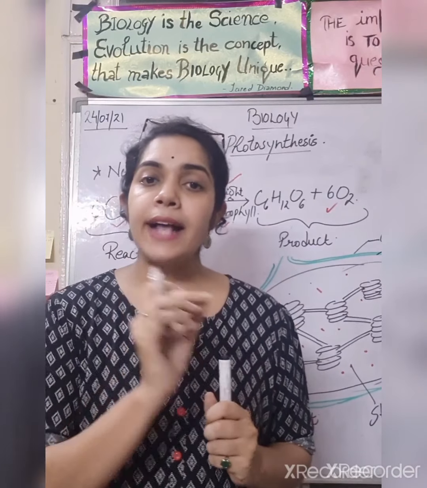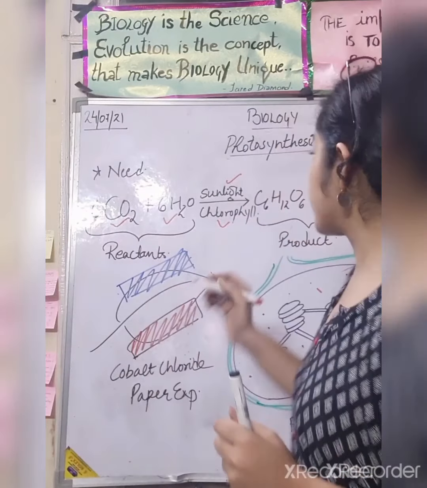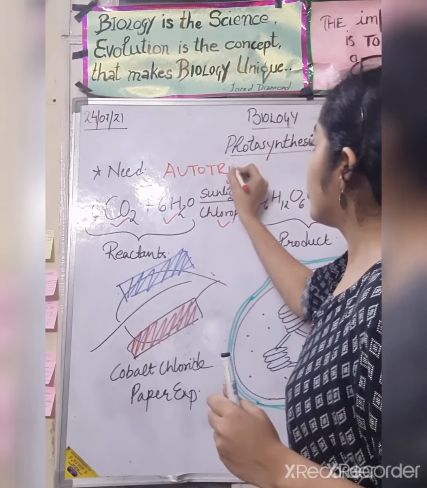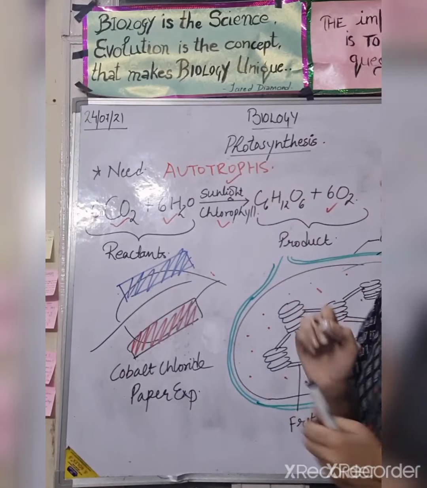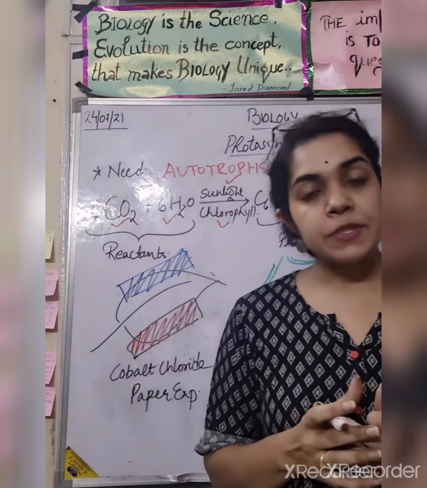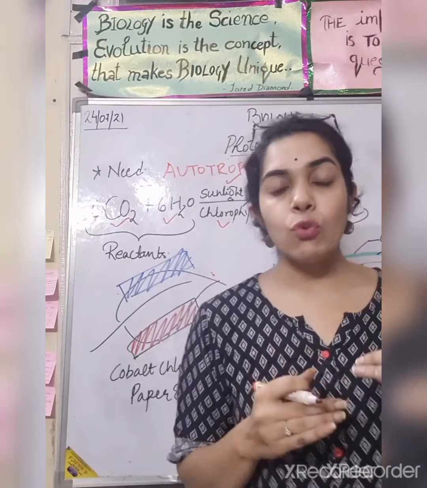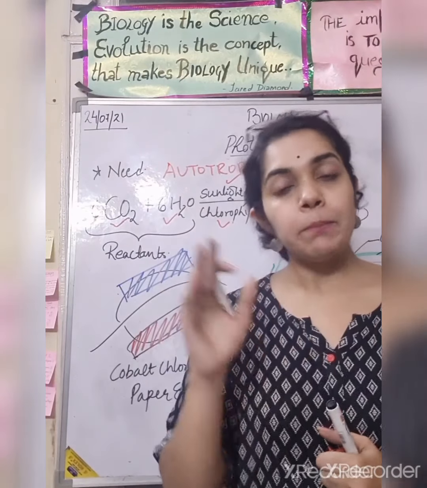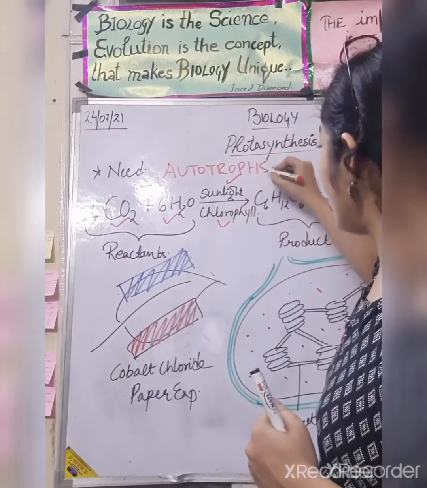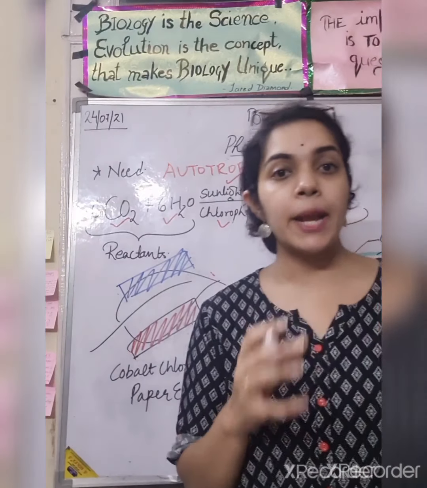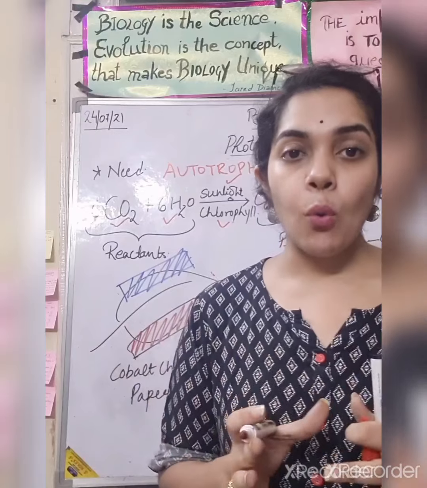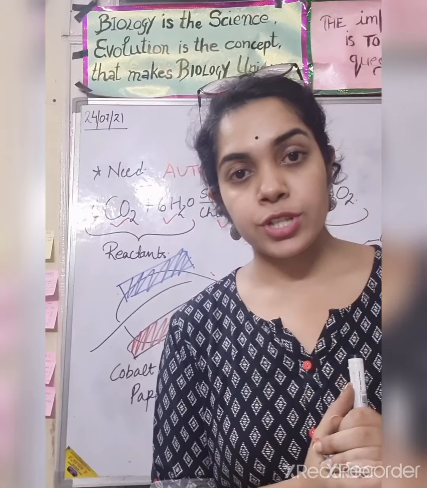First of all, plants are known as autotrophs. What are they known as? Autotrophs. That means the organisms which make their own food are known as autotrophs. So all the green plants are known as autotrophs because they are capable of making their food on their own by the process of photosynthesis.